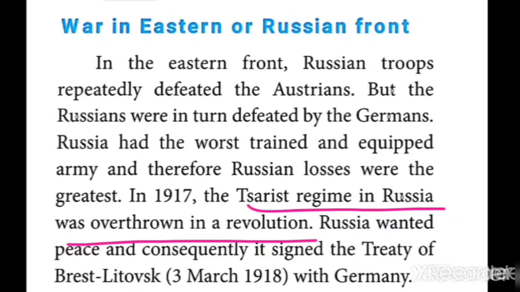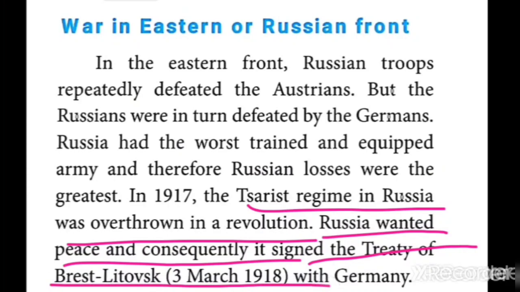So Russia wanted peace. And consequently, in the sense, what is the result? What was the result of the Russian Revolution? Russia signed the Treaty of Brest-Litovsk with Germany, so it left the war.